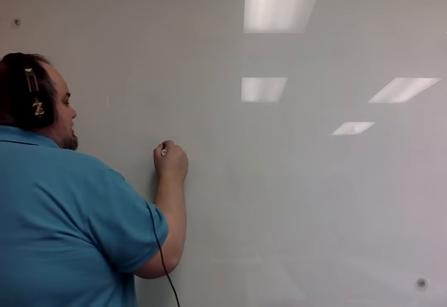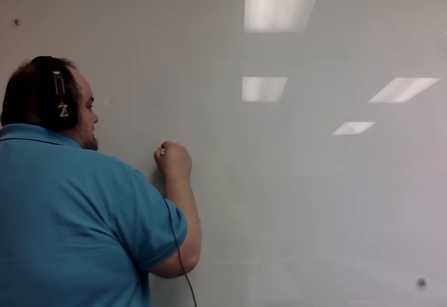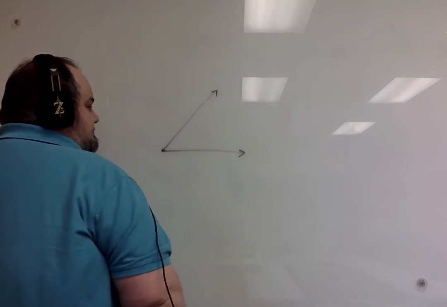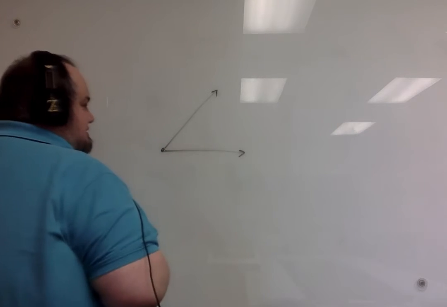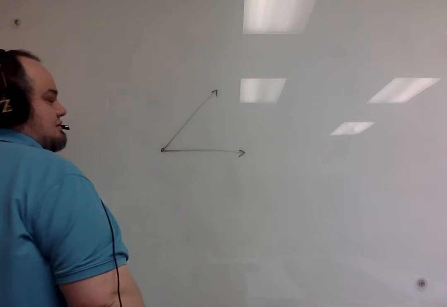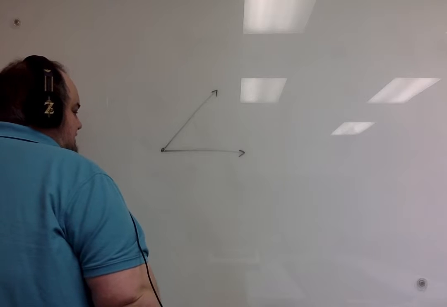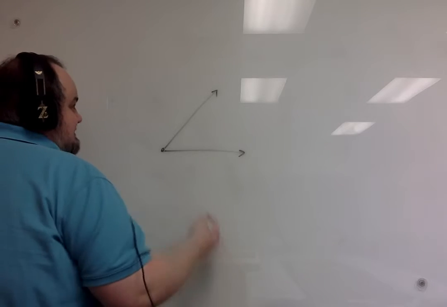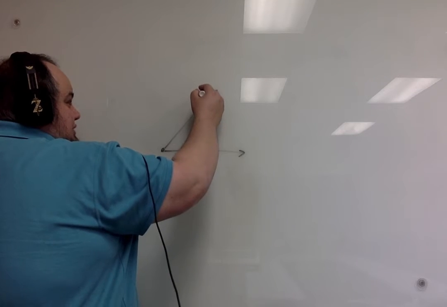The next one is an angle. An angle is when you have two rays that share the same endpoint, and we call that endpoint a vertex. So this point here that's common between the two rays is called a vertex. When you're naming an angle, you can name it in several ways. So let's look at what those are.